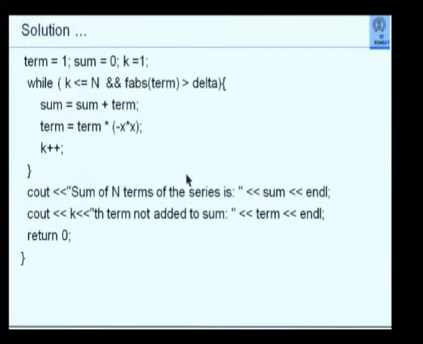The program itself is simple. I start with term equal to 1, I start with sum equal to 0, and I start with a count equal to 1. And while count is less than or equal to n, and the absolute value of term is greater than delta, I say sum is equal to sum plus term, and term is equal to term into minus x star x. So the approach that I have used is to use the minus sign as a part of the term calculation so that the terms themselves become positive and negative alternately. But you could easily take the other approach of using the sign and so on.